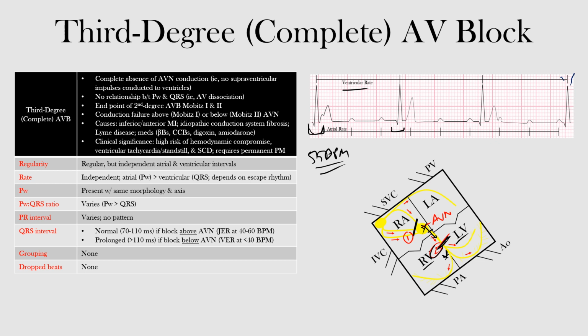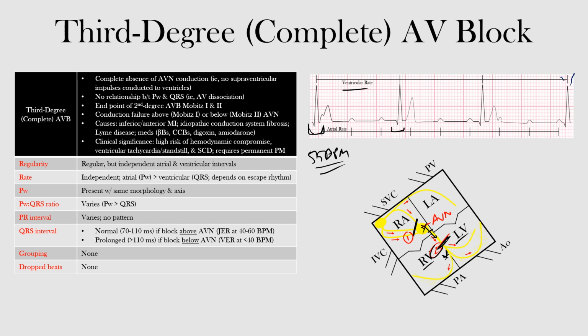Okay, there's one last thing I want to mention before we go through our chart. Did you notice the relationship of the P waves and QRS complexes as we went through each AV block? In first degree AV block, we saw the P waves are always related to the QRS complexes. In second degree AV block, Mobitz type 1 and type 2, we saw that the P waves are sometimes related to the QRS complexes. And now in third degree AV block or complete AV block, we're seeing that the P waves are never related to the QRS complexes.